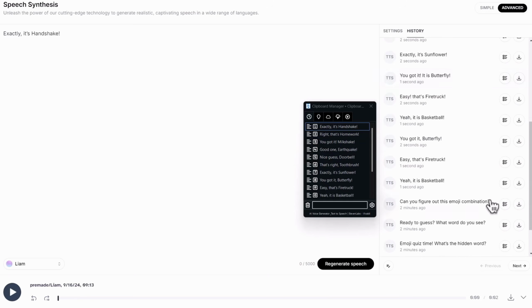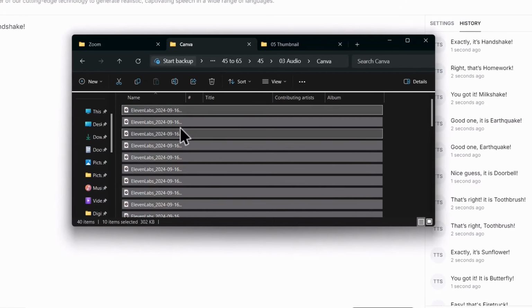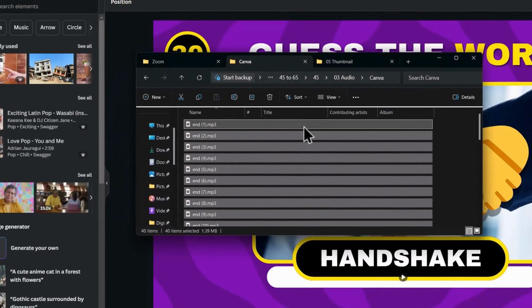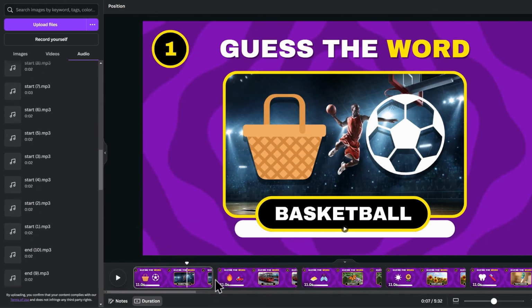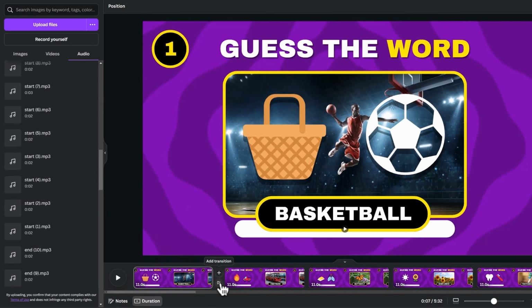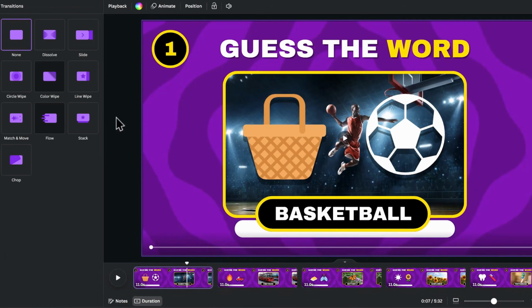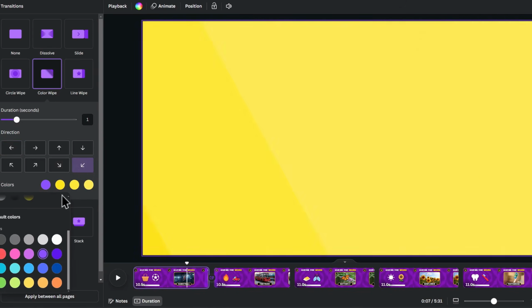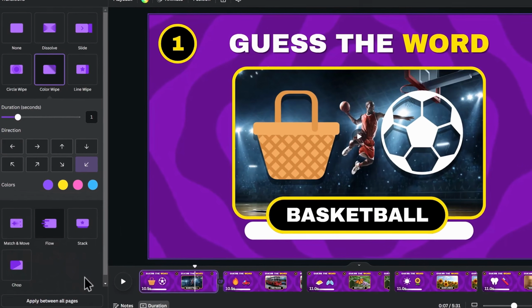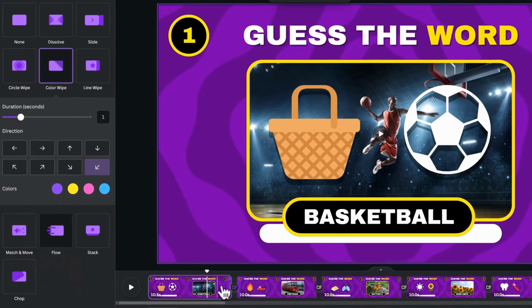Download them as before and rename them similar to the intro voiceovers. Drag them all onto Canva for the video voiceovers. Before adding them to the video, click the middle of the scene and add a transition between them. I will choose Color Wipe, give it this direction and change the colors as well. Apply them between the pages to reflect throughout the video.